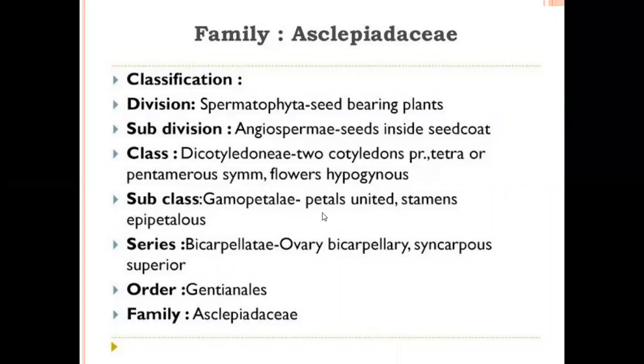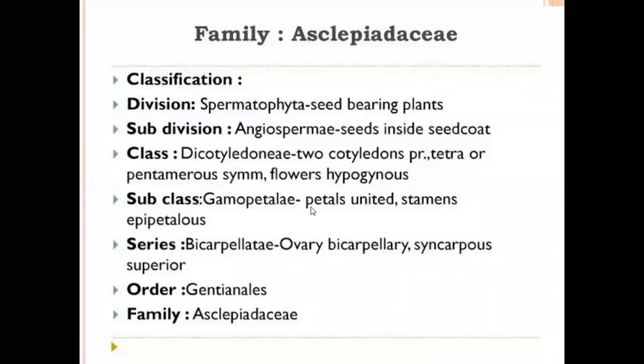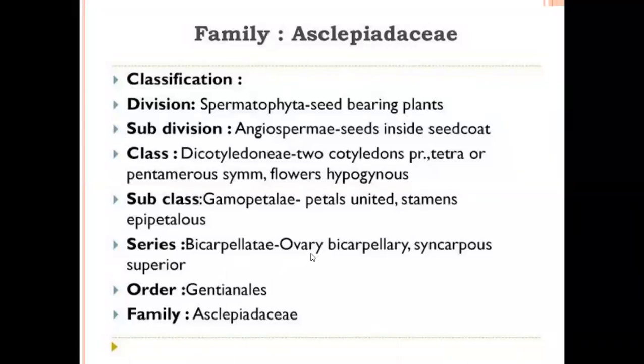Subclass Gamopetalae: petals are united and stamens are epipetalous. Gamopetalous means petals are fused, arranged in the second whorl of the floral parts. Series Bicarpellatae: the ovary is bicarpellary, syncarpous, with a superior ovary. In order Gentianales, axial placentation is present.